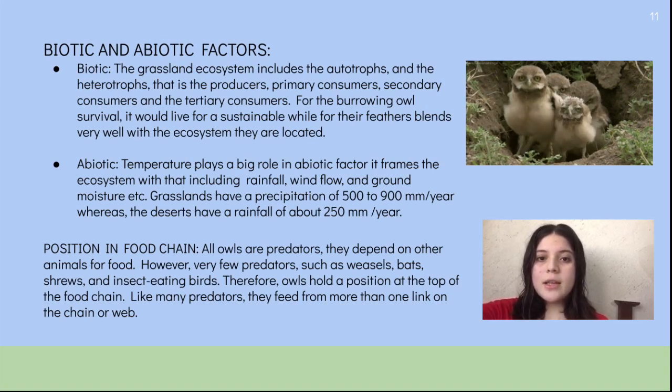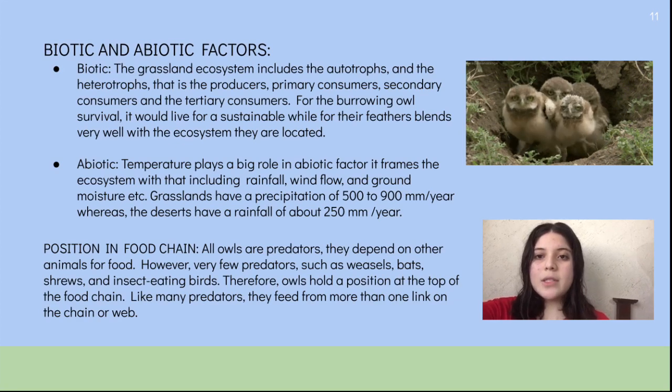For the abiotic factors, temperature plays a big role. It frames the ecosystem, including rainfall, wind flow, and ground moisture. Grasslands have a precipitation of 500 to 900 millimeters per year, whereas the deserts have a rainfall of about 250 millimeters per year.